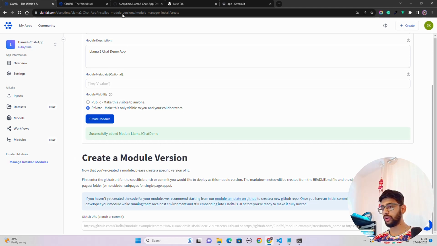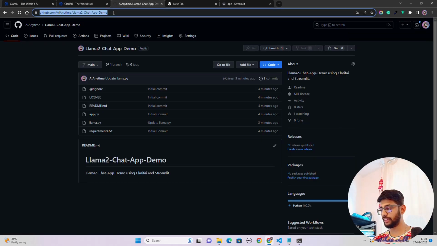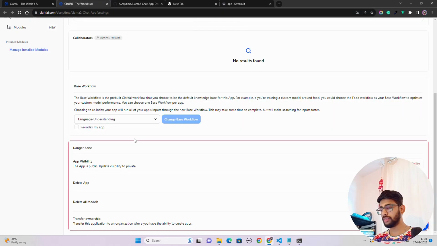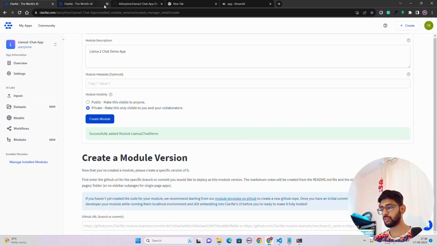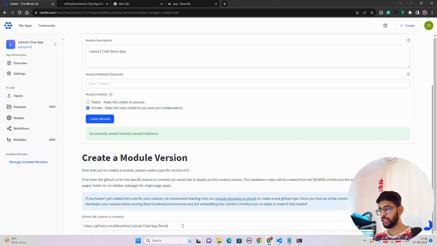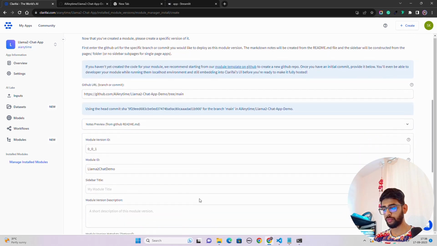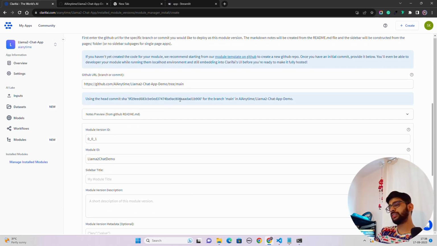Now here what we can do, we can come here and copy this entire thing, and this is what I'm more interested in. So let me just copy this, and here I'm going to come inside this, excuse me, let me just close this, and here you can paste your entire thing, llama 2 chat app demo. And now what I have to do is just add tree and main. Okay, because I only have one branch, so I'm just calling it main branch. Then you hit enter, and you can see that once I do that, it commits some SHA values over here.